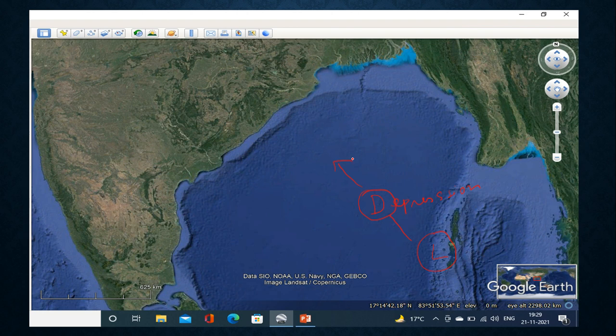And when this depression is further intensified because of the fall of pressure, which is possible because of the higher sea surface temperature, it means the higher temperature of the water body, this depression is converted to deep depression, DD. And whenever this DD is further approaching towards the land surface, it may convert to cyclonic storm, indicated by the letters CS. And further intensification of the pressure may lead to the formation of the severe cyclonic storm, indicated by the term SCS.